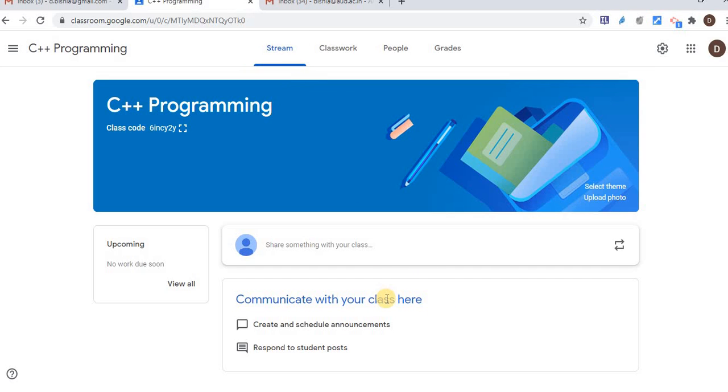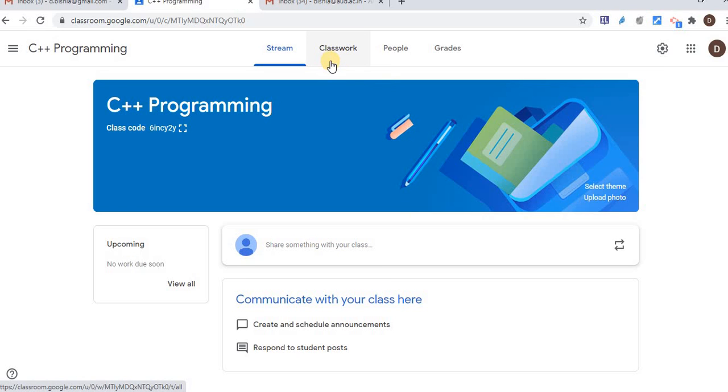Whatever activity, material, quiz or assignment we create, a notification is created here by default. Or as a teacher, if I want to announce something, let's say tomorrow there will be no class, or tomorrow there will be an extra class, I can type the announcement here, and that will be visible to all students on their front board.